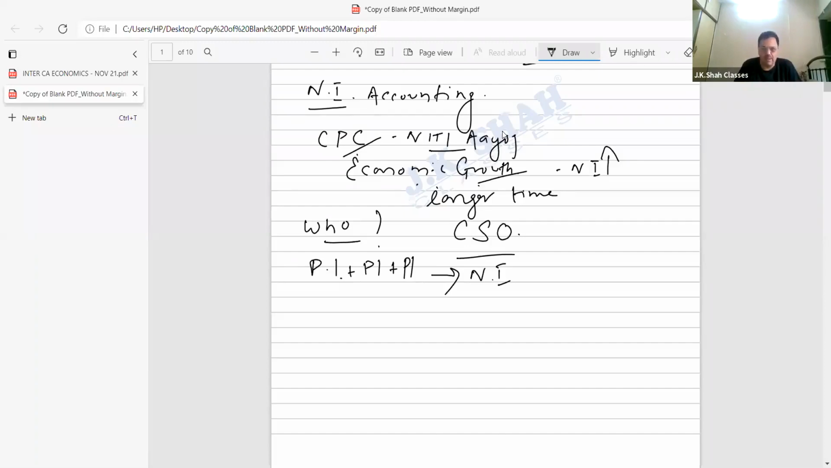So I said, my friend, it doesn't work like this. So this is wrong, no, beta. Adding the personal income of every individual gives national income, no.